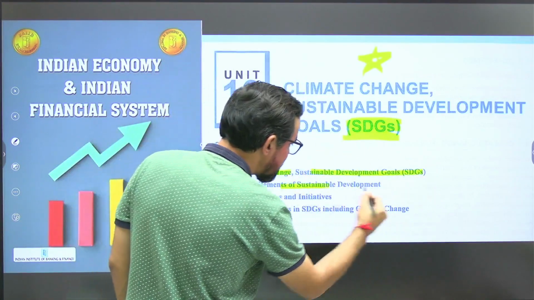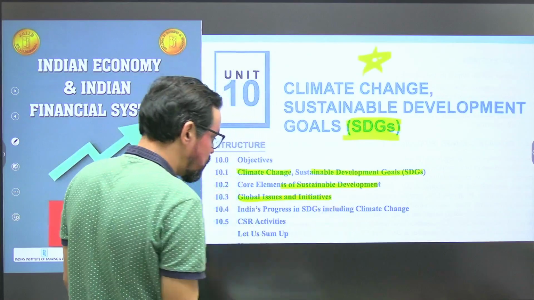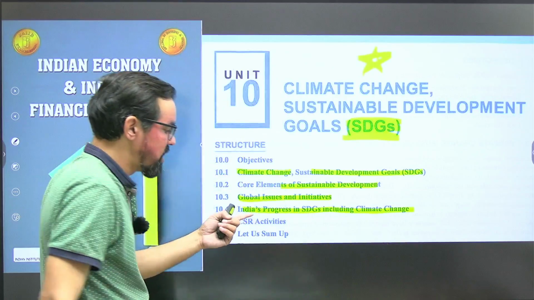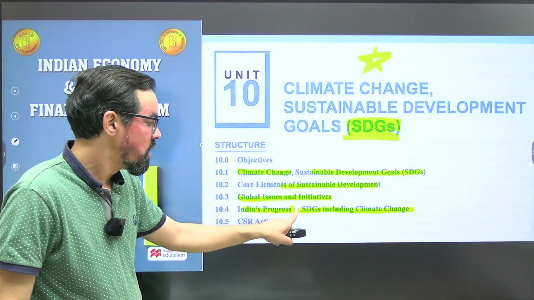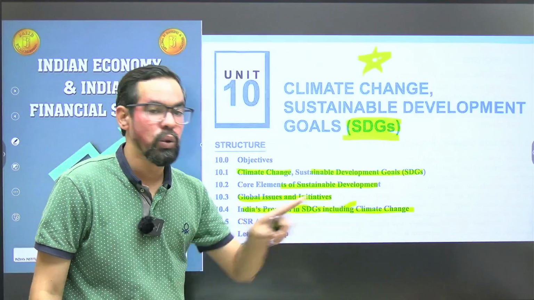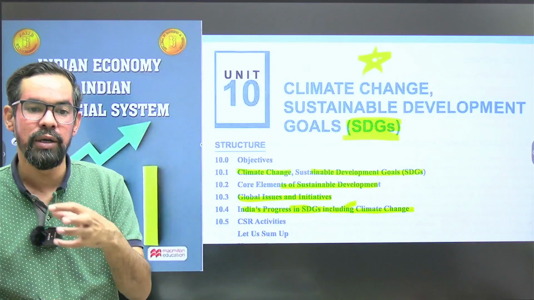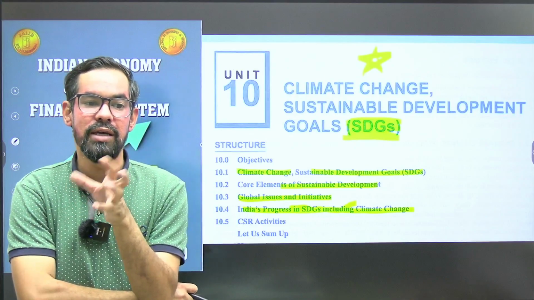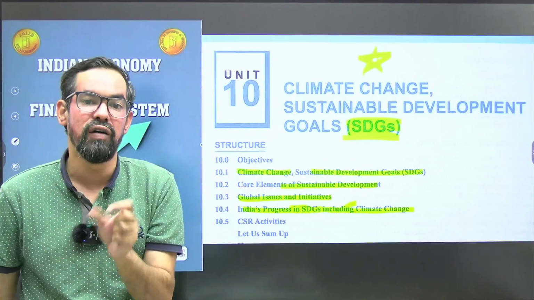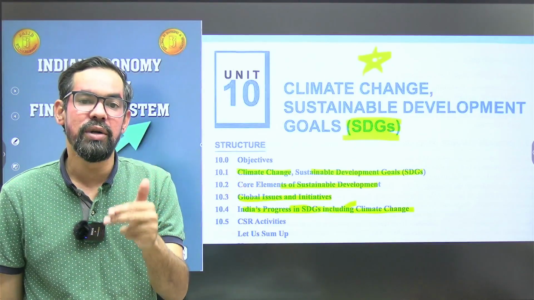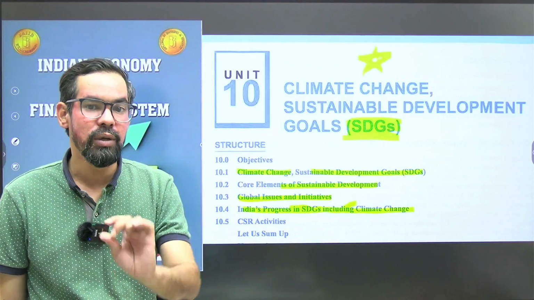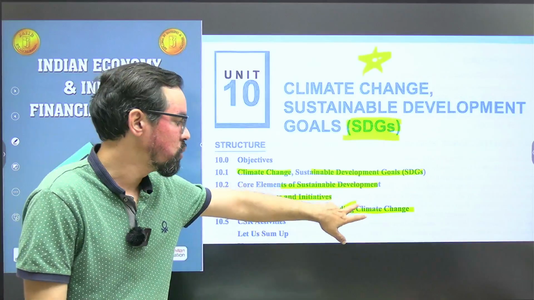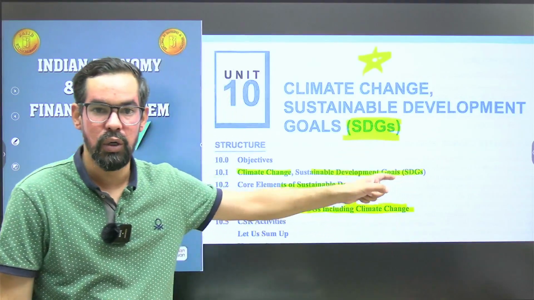Core elements of sustainable development, global issues and initiatives, and India's progress in Sustainable Development Goals, including climate change. NITI Aayog is the agency that takes care of the Sustainable Development Goals in India, and they submitted the second edition of the review report in 2021 on how India is contributing towards achieving these goals.